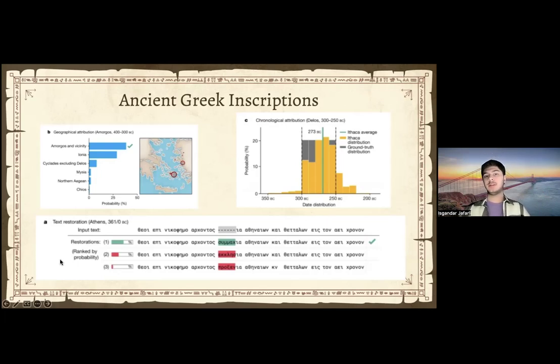On the left hand corner, we actually see a map, and this was mainly used to show the probability of the amount of correct predictions by the LLM, so basically the ratio of correct predictions by the LLM to where the inscriptions came from, since they use different dialects of Greek.